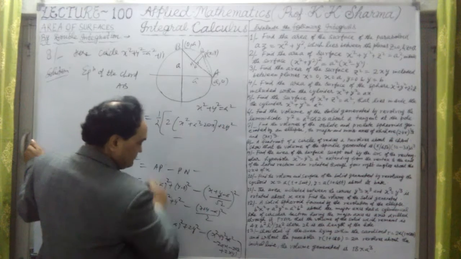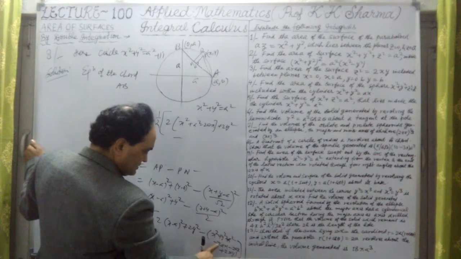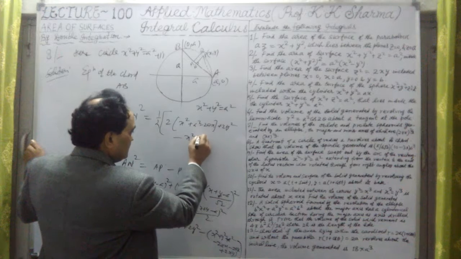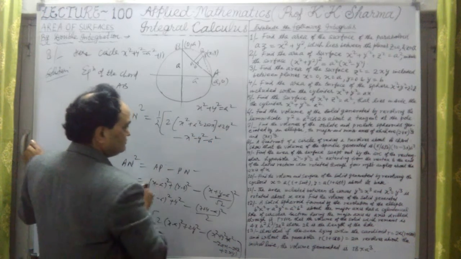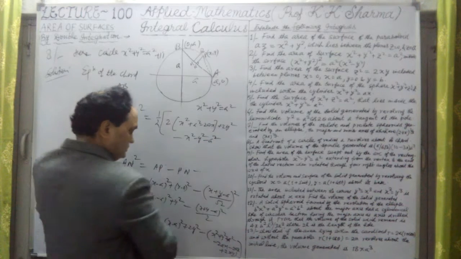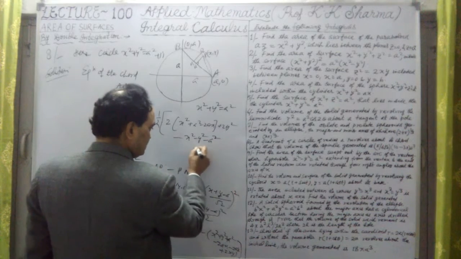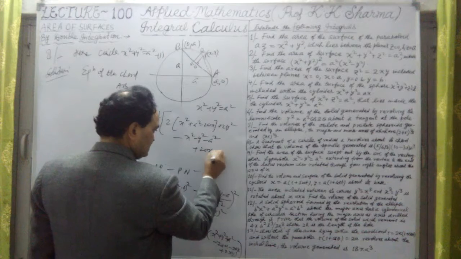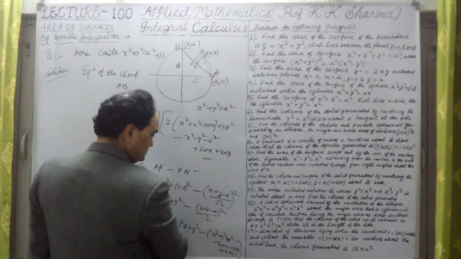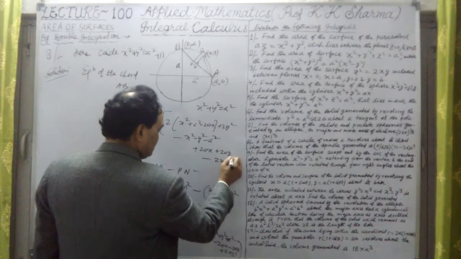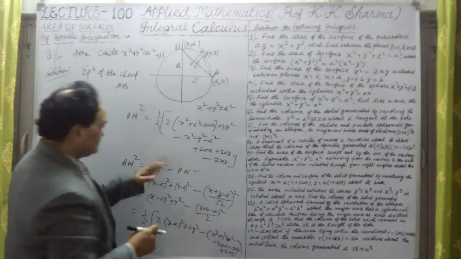Then minus x square minus y square minus a square, plus twice ax, plus twice ay, minus twice xy. Okay, so this is the whole value.